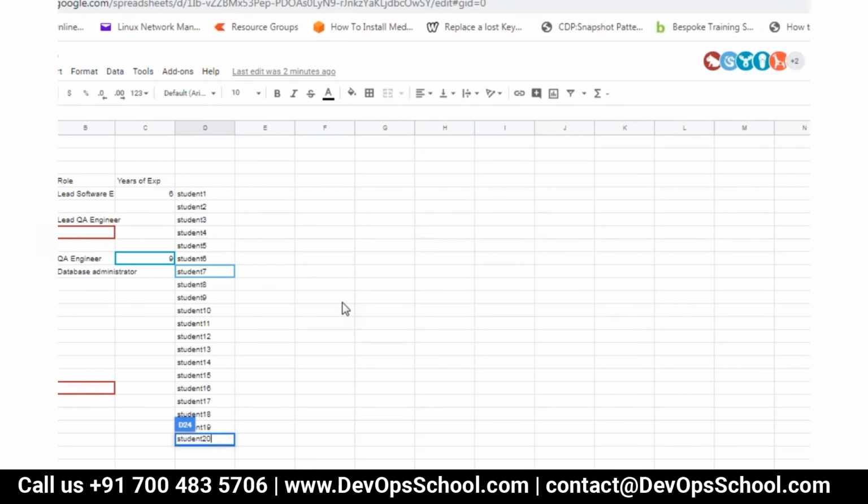What is the username we have to give? Whatever is mentioned in this Google Sheet. Okay. So the password is student123. That's correct.